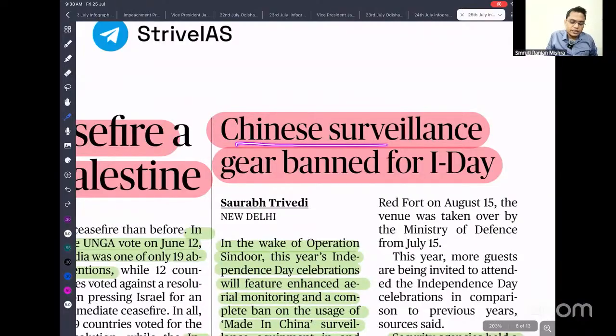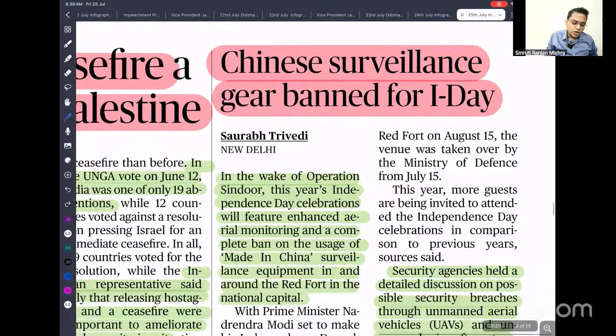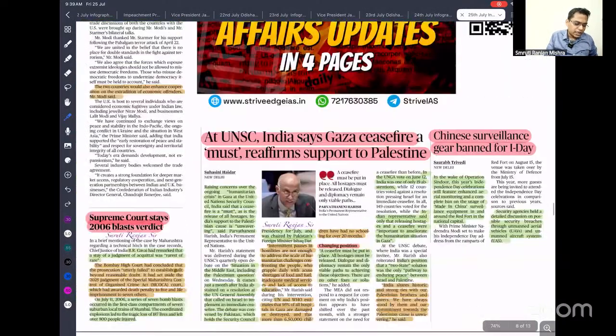So next, Chinese surveillance gear banned for the Independence Day parade, which is a very good thing. After Operation Sindoor, we have seen how China is helping Pakistan. So we have prevented all Chinese-made equipment from being used in our Independence Day parade.